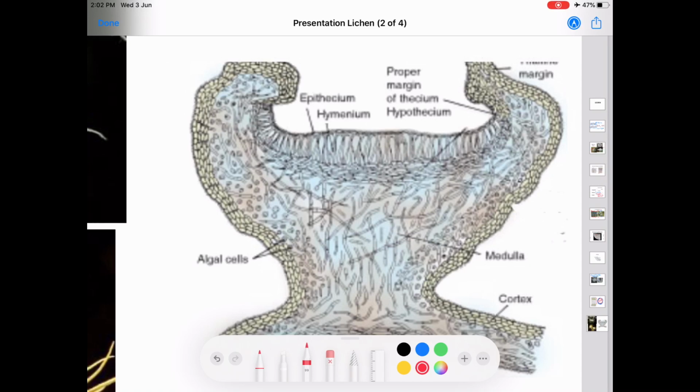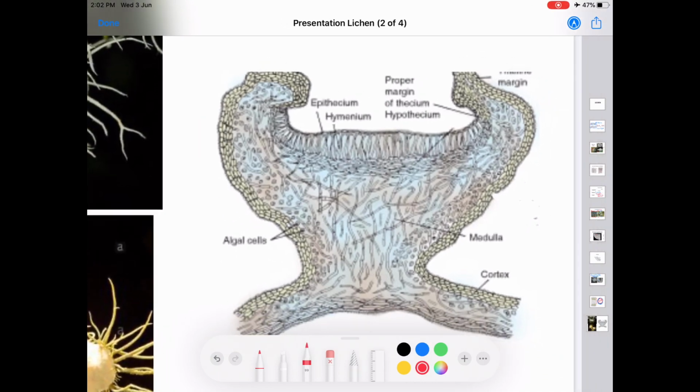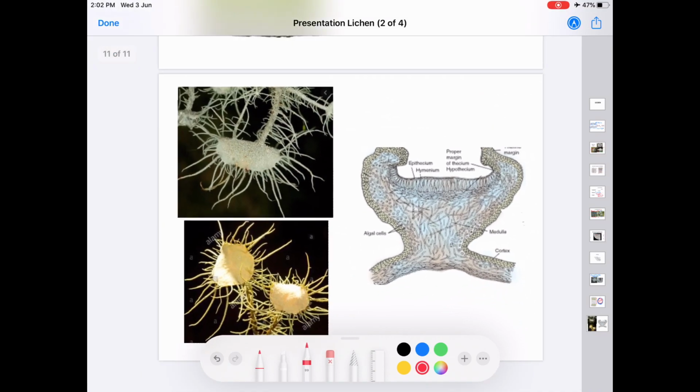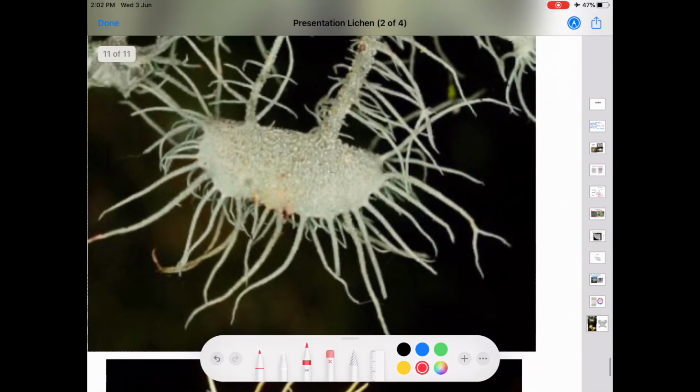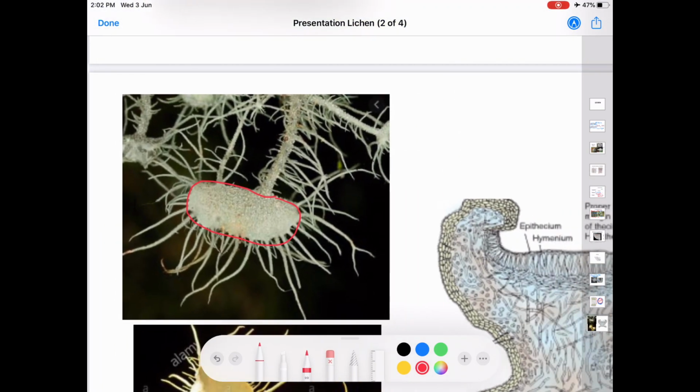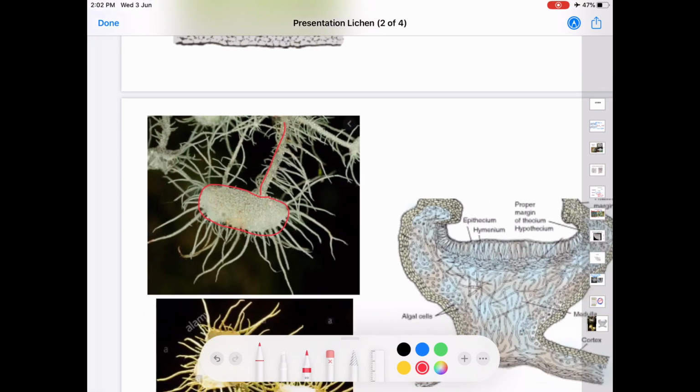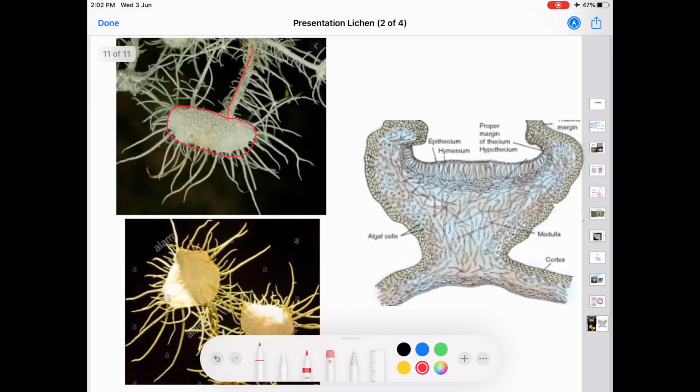The asci in turn are produced inside the apothecium. See, this is the apothecium, this disc-shaped structure at the tip of the thallus. This is the thallus. Okay, the tip of the thallus is the apothecium.